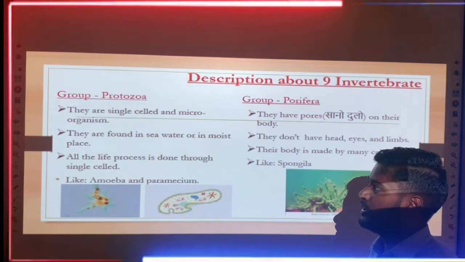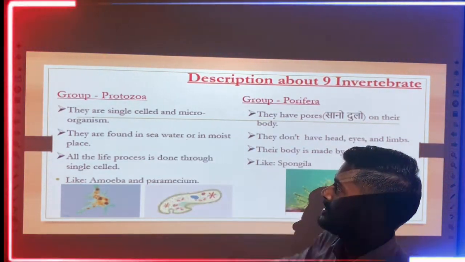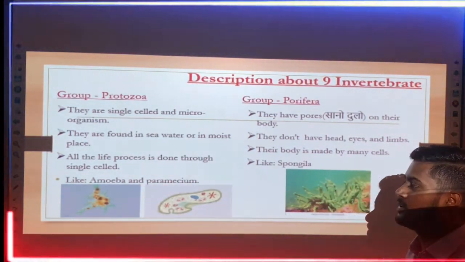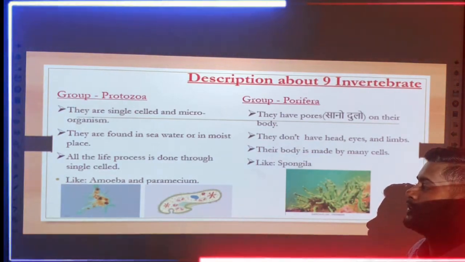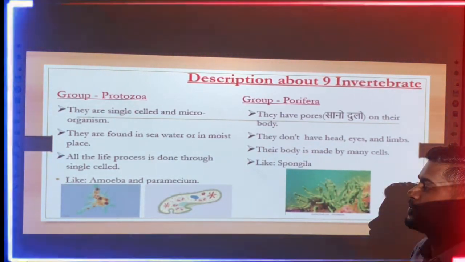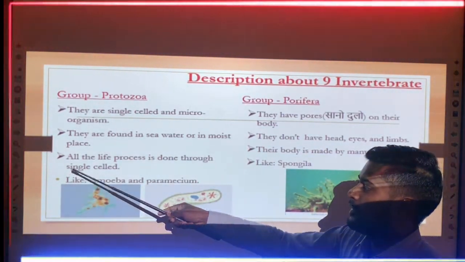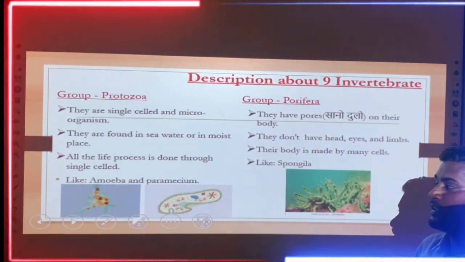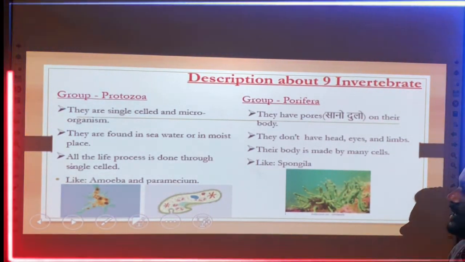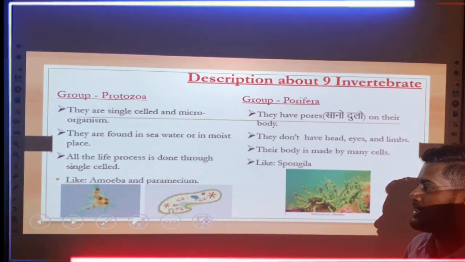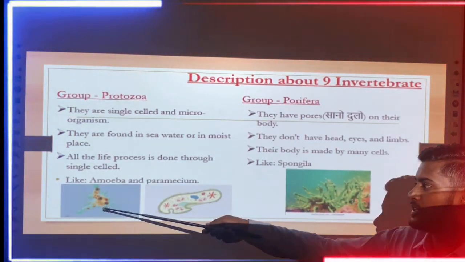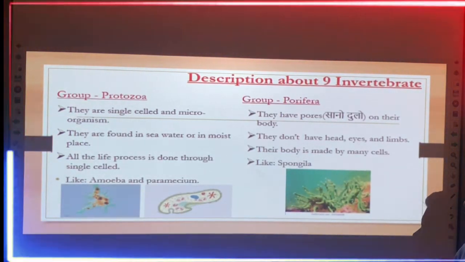It means, as I have already said, Protozoa are made of a single cell, so all the life processes consist of that single cell only. Like you can take the example of Protozoa like amoeba and paramecium. You can see the pictures, the first one is amoeba and the second one is paramecium.